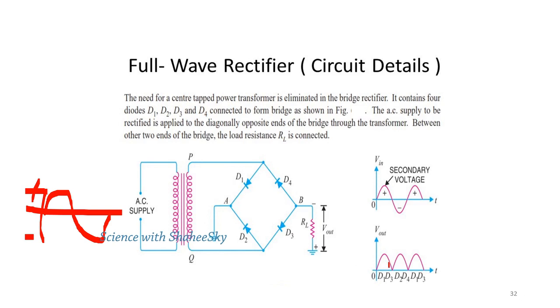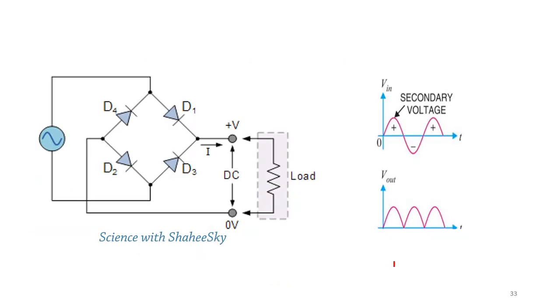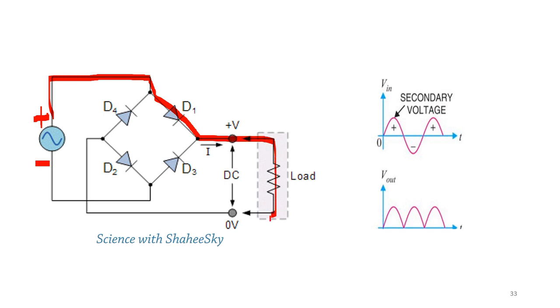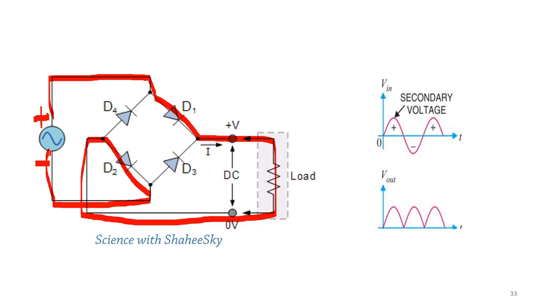Moving further with full wave rectification, this is the positive and this is the negative side of the AC source. First the current moves from the positive side, goes through D1, then comes through this and moves like this, passes through D2 and comes to the end through the negative terminal. This is one wave, and it comes out positive and filled.